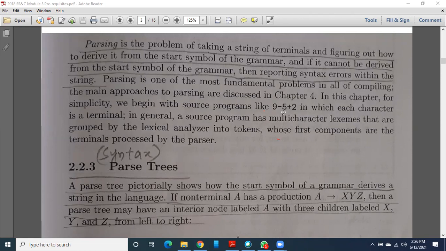Which will lead us to confusion. Which parse tree do I have to consider? Which parse tree do I have to select? So if you are getting more than one parse tree for a grammar, then that grammar is an ambiguous grammar, because it is creating confusion in your mind. Ambiguous means what? Confusion.